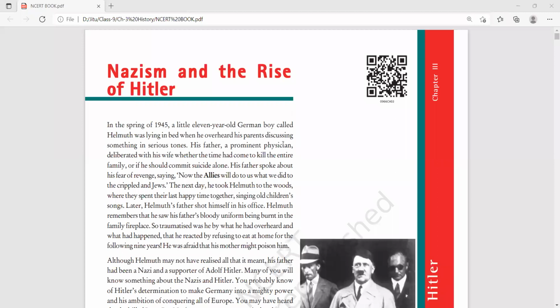Later, Helmut's father showed himself in his office, next day or after some time. There was bad news that Helmut's father had committed suicide. Helmut remembered that he saw his father's bloody uniform being burnt in the family fireplace. So traumatized was he by what he had overheard and what had happened that he reacted by refusing to eat at home for the following nine years. He was afraid that his mother might poison him.